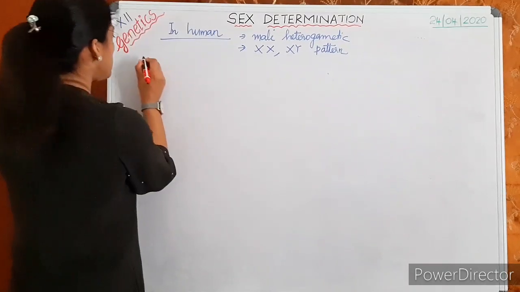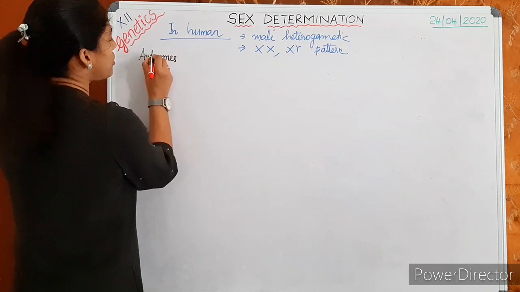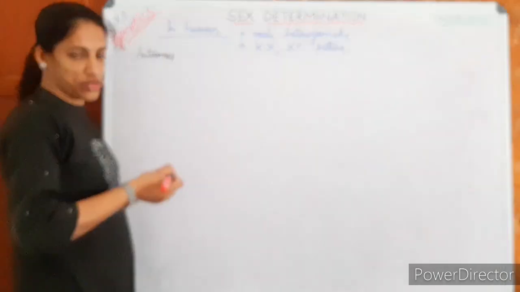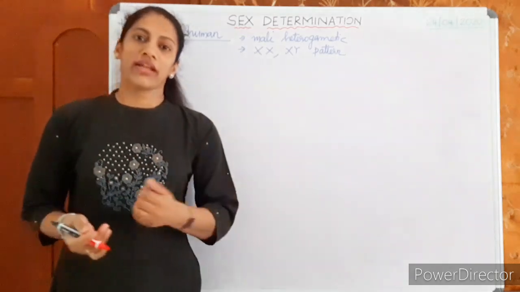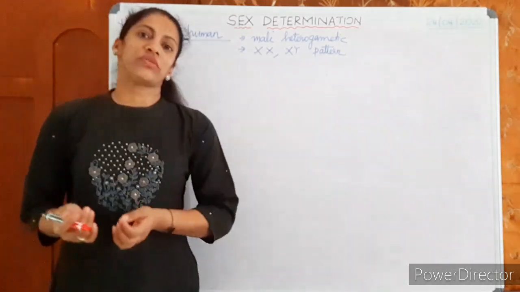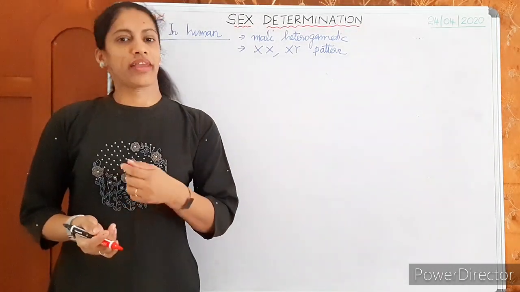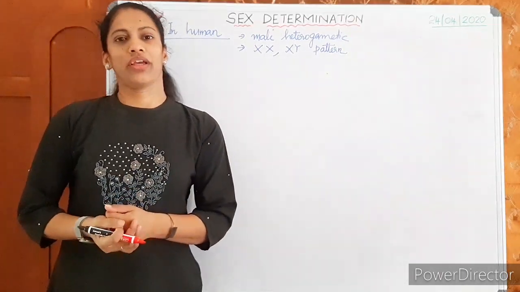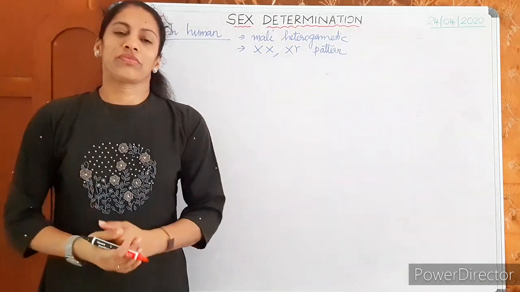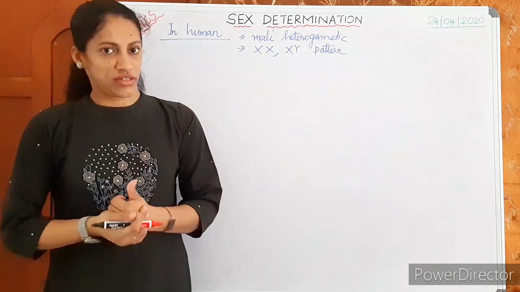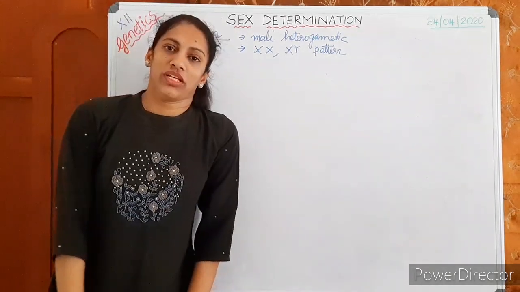Then in human beings, you know what autosomes are? Autosomes are the chromosomes other than sex chromosomes. Autosomes control all our bodily characters other than sexual characters, and sex chromosomes are the chromosomes which control our male, female, masculine, feminine characteristics. You know that. So in the human body, how many chromosomes are there in each cell of our body?